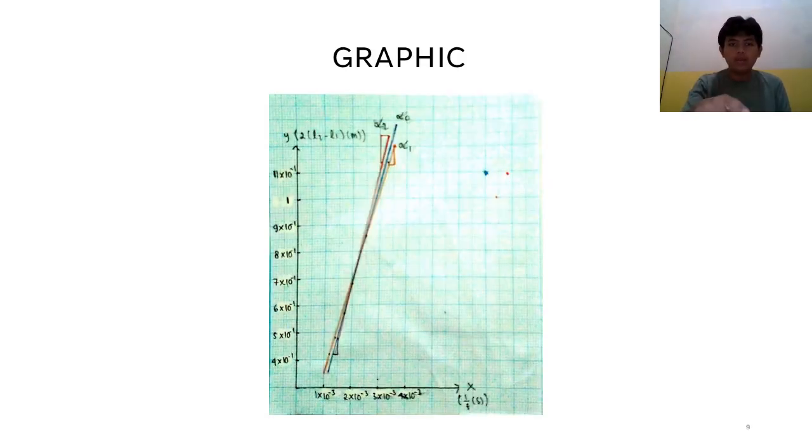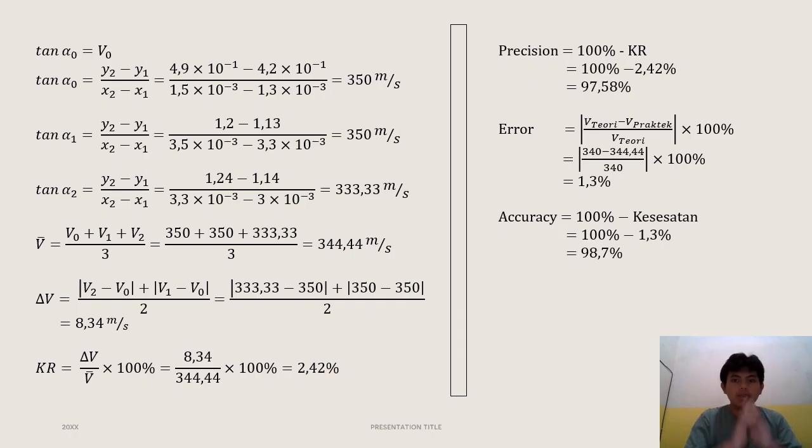So this is the graphic. When you put the data on the coordinate, it shows the line is rising, depends on frequency. It's from this one until this one. It's rising quickly, depends on frequency. So the next one is the analysis.